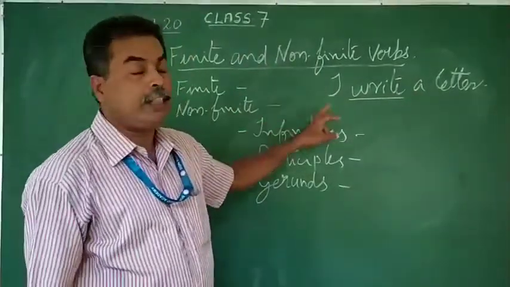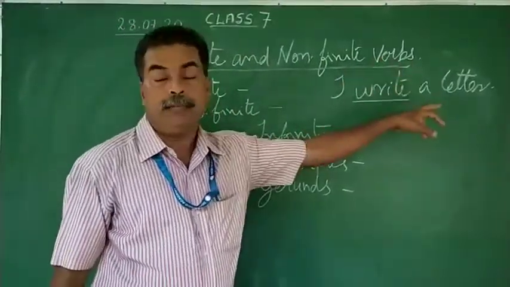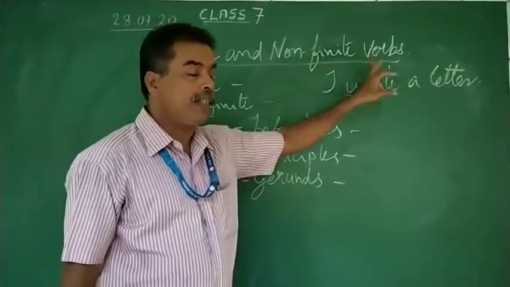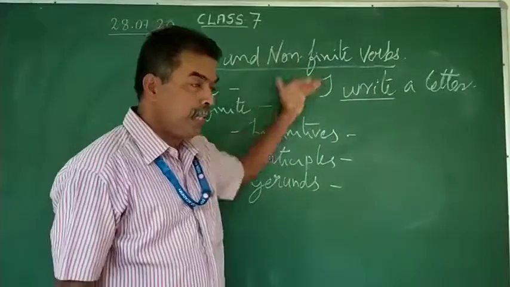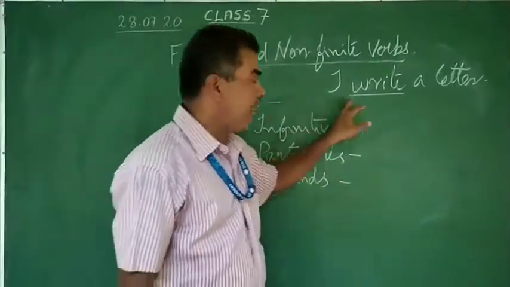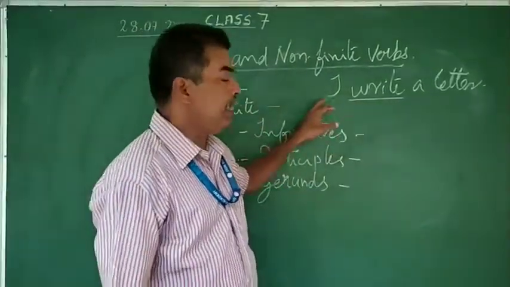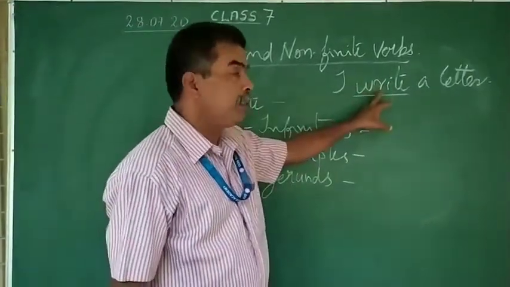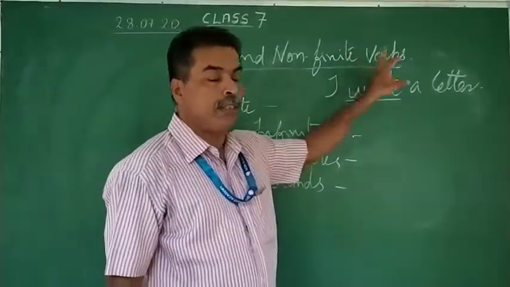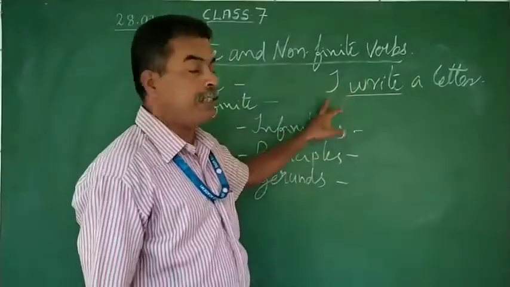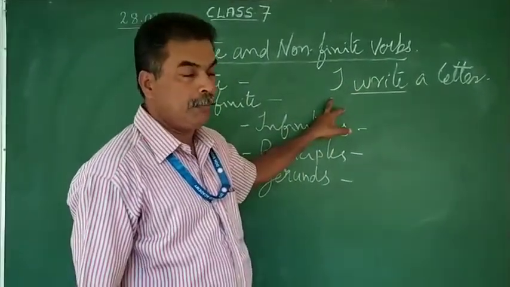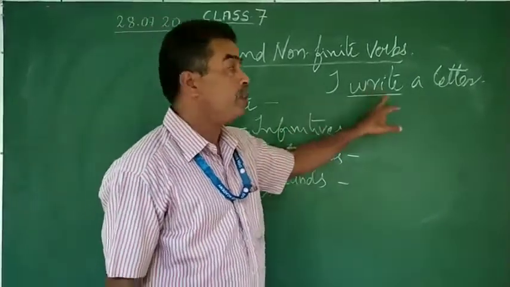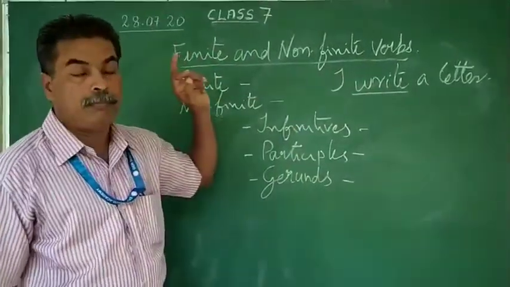Now this we can change into I wrote a letter, I will write a letter, I have written a letter. Now if you change the person, he writes a letter, he is writing a letter, all this. So a verb that changes according to the tense and its subject, subject meaning the person, first person, second person, third person, is what is called a finite verb.